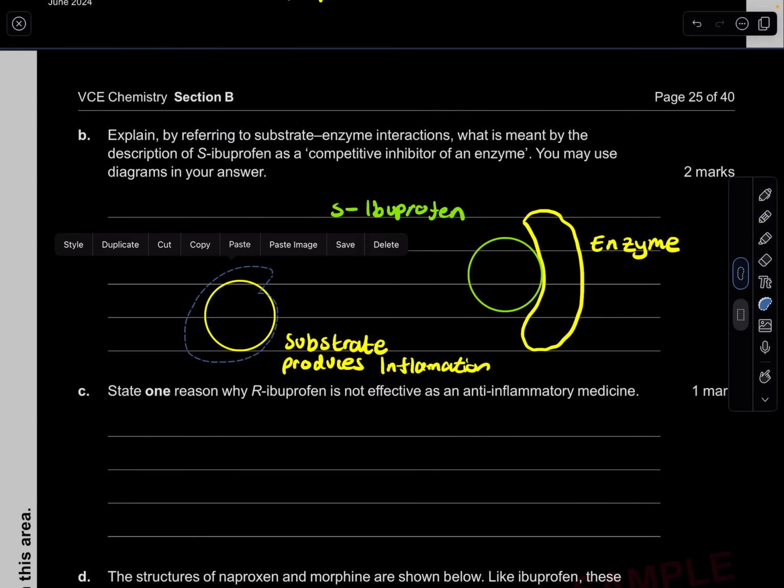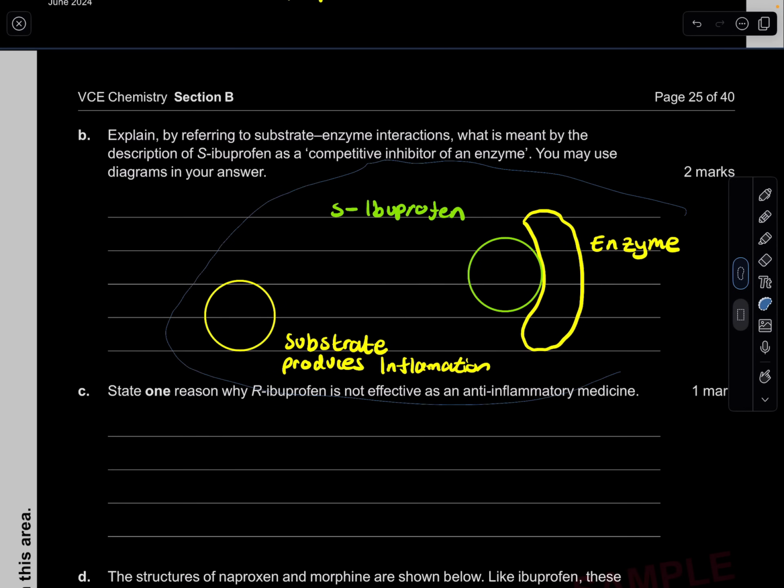I hope that makes sense. That's what a competitive inhibitor is. It competes with that substrate for the active site of the enzyme. And so it blocks that substrate basically from binding and hence creating those prostaglandins. And so this is a nice structure.